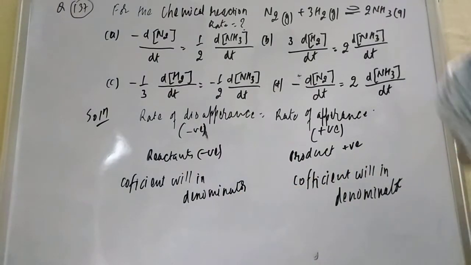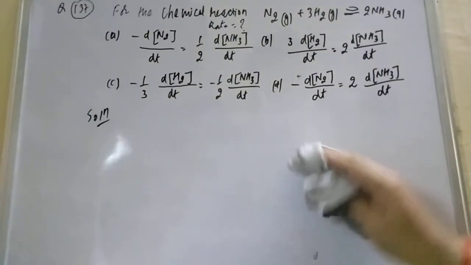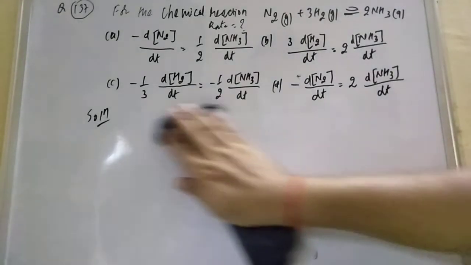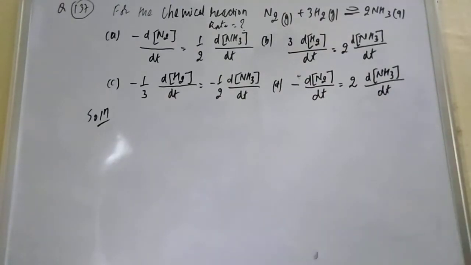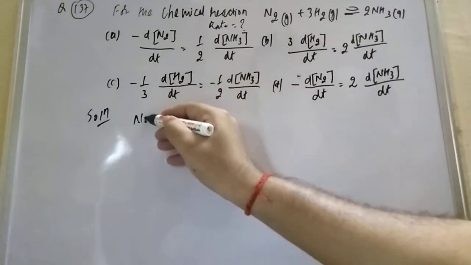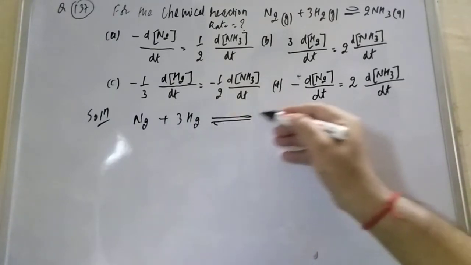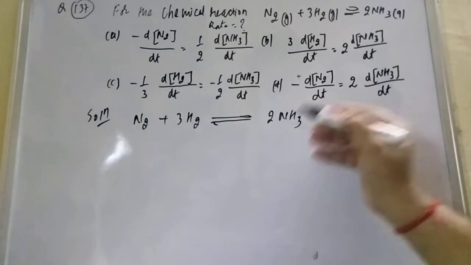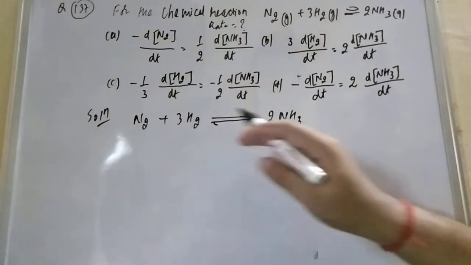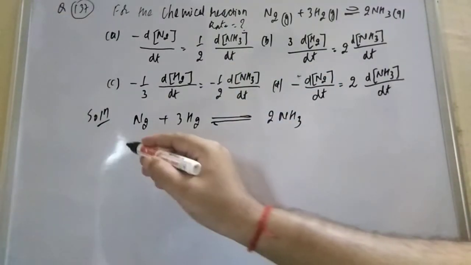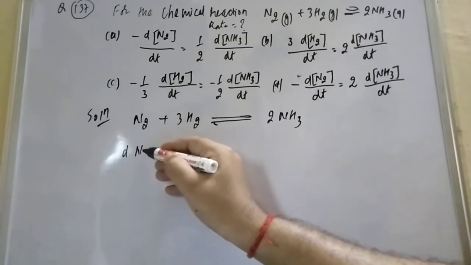Okay. Now students, I am erasing this and then I am writing this. Let us see what the question has given. This is the formation of ammonia by the Haber process. In the Haber process, N2 plus 3H2 reversibly gives 2NH3. We have to match the rate. I already told you students, these are the reactants, this is the product, so reactant will take the negative sign. Rate means the decrease in concentration of N2.